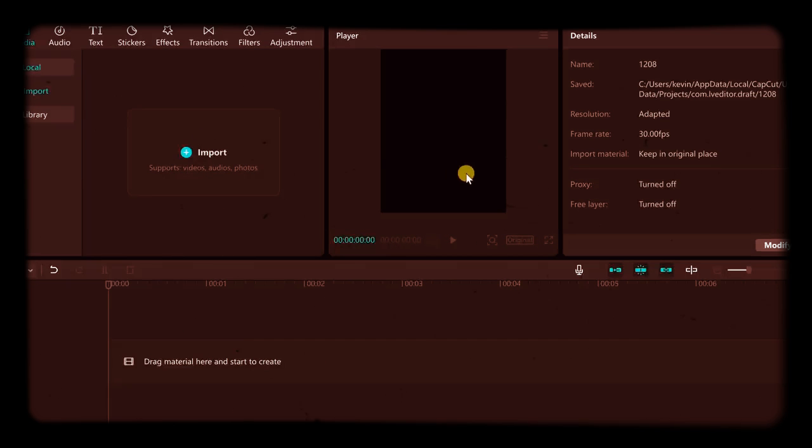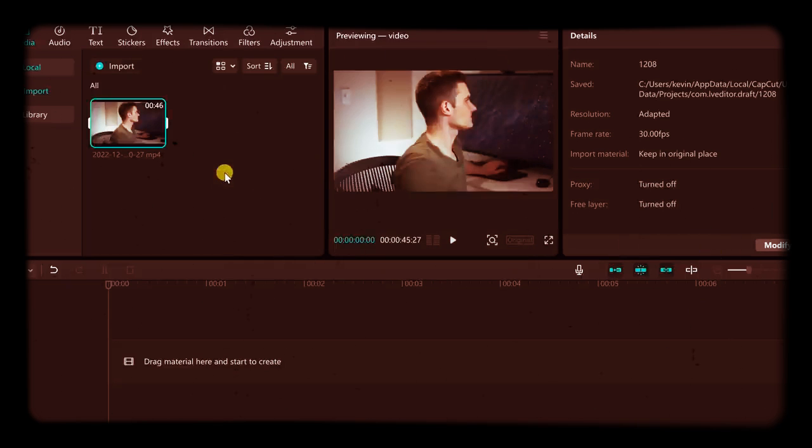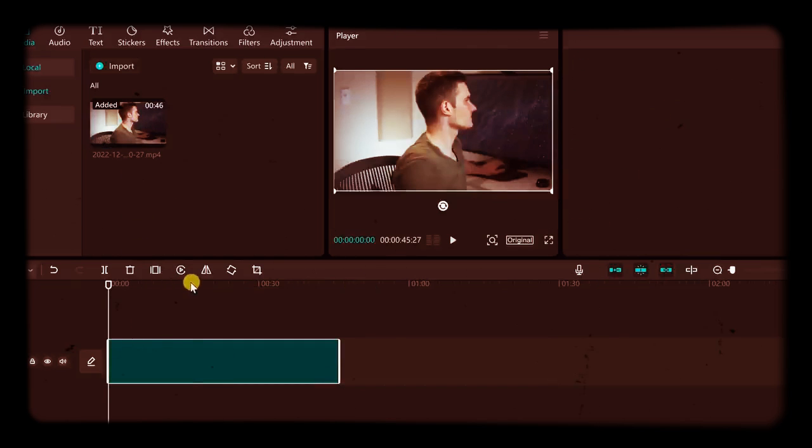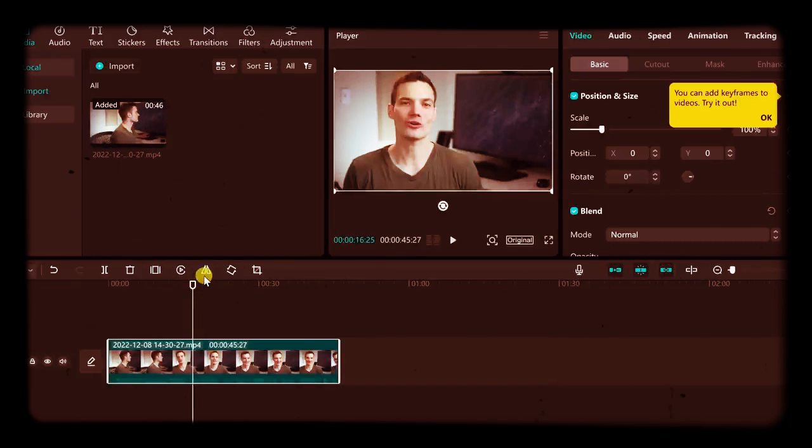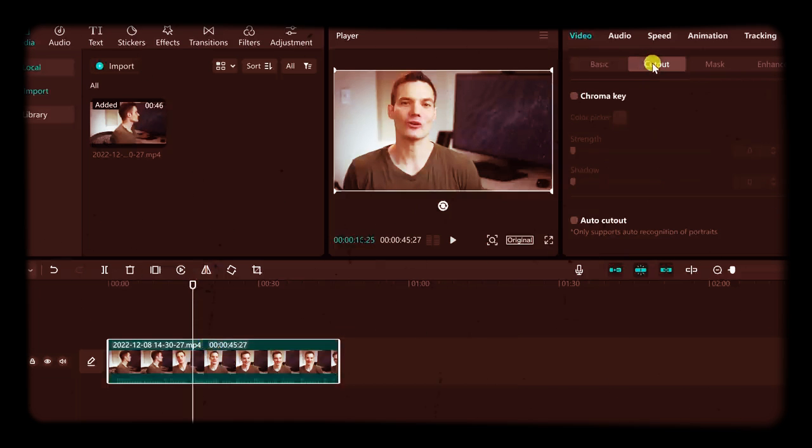Once you finish installing CapCut and you launch a new project, you'll land in this interface. And the first thing you need to do is drag some type of media in. Here, I'll drag in a video of myself, and then I'll drag it down here onto the timeline. And let me go into the middle of the video file. To remove the background here, I'll make sure this clip is selected. And in the top right-hand corner, I'll click on Video, and then Cutout.